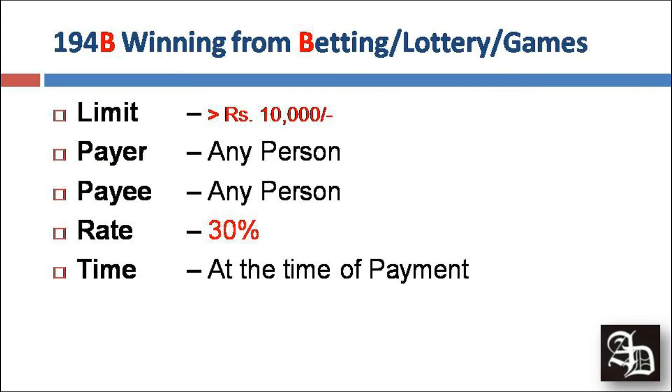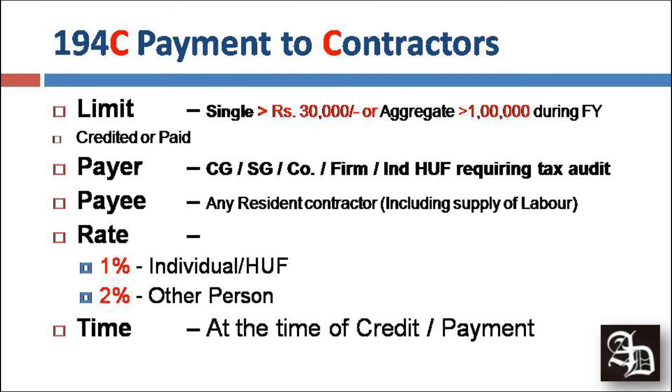Next we talk about 194B, which is TDS on winning from betting, lottery or games. We all know about the KBC. So whenever the payment is more than 10,000 rupees to a particular better, or we can say a lottery ticket holder, who is winning more than 10,000 rupees, then the payer must deduct a tax of 30% at the time of payment. Next we talk about 194C, which is payment to the contractors.